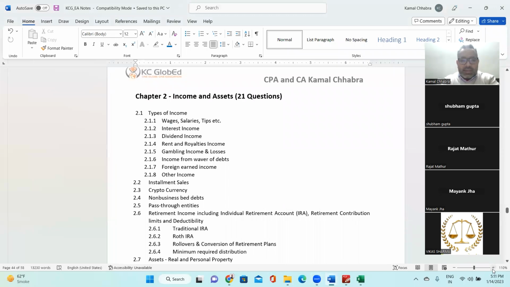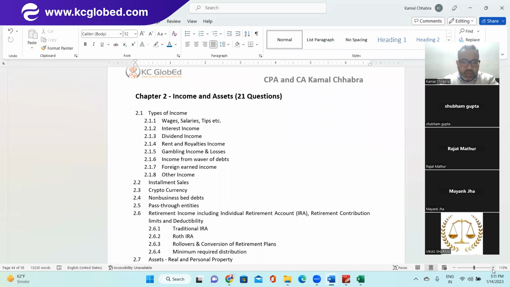So in the last class, we started the income and assets chapter 2. Here you can expect 21 questions in your exam. In the last class you have seen we have covered 2.1 almost, which is types of income. We discussed and understood wages, salary and tips. Then we went through interest income, dividend income, rental and royalty income, gambling income and losses. And the last we did was income from waiver of debt.